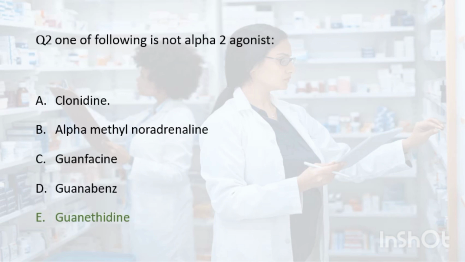It is an antihypertensive drug that works by blocking the release of norepinephrine from sympathetic nerve endings, leading to decreased blood pressure. Therefore, the correct answer is E. Alpha-methyl noradrenaline, on the other hand, is a non-selective adrenergic agonist that acts on alpha-1, alpha-2 and beta-1 receptors. While it has some affinity for alpha-2 receptors, it is not considered a specific alpha-2 agonist like the other drugs listed.